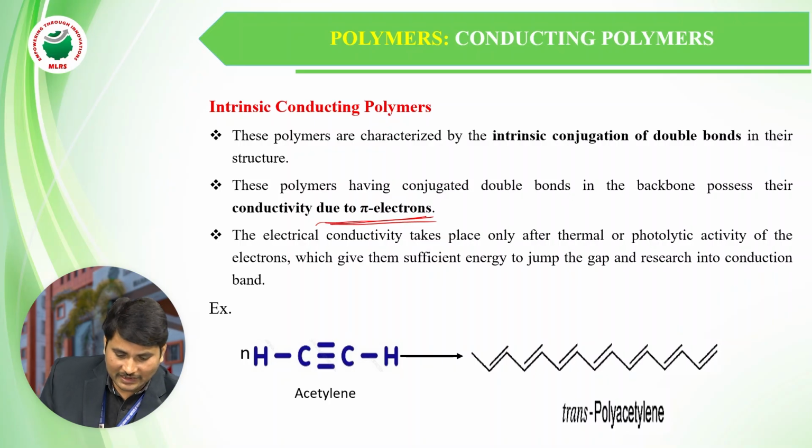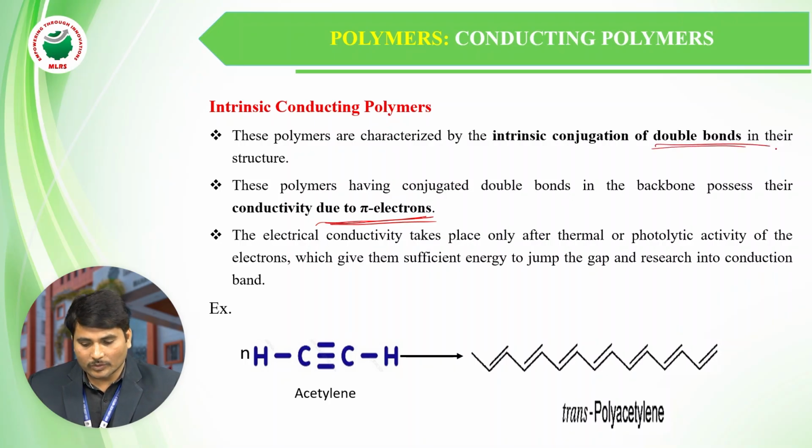These polymers are characterized by the intrinsic conjugation of double bonds in their structure. These polymers having conjugated double bonds in the backbone possess their conductivity due to the pi electrons delocalization.